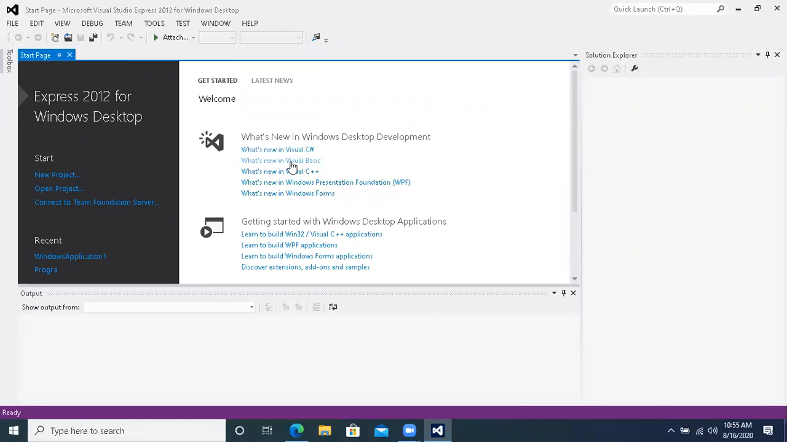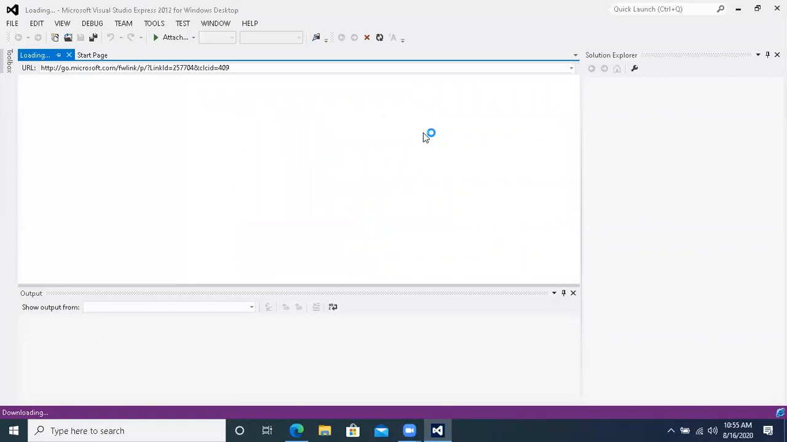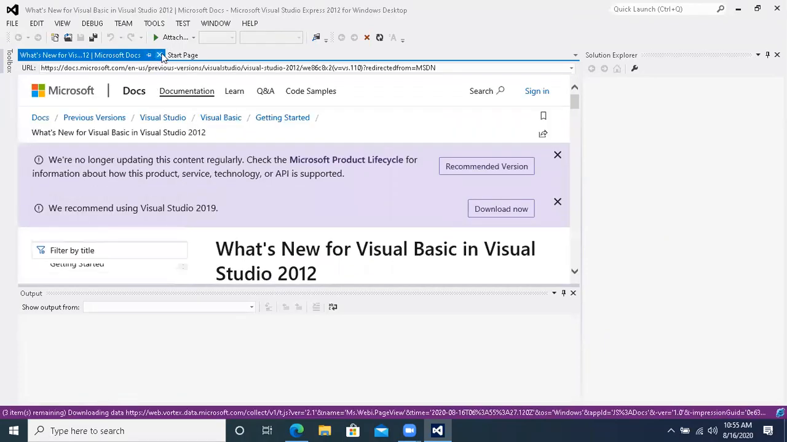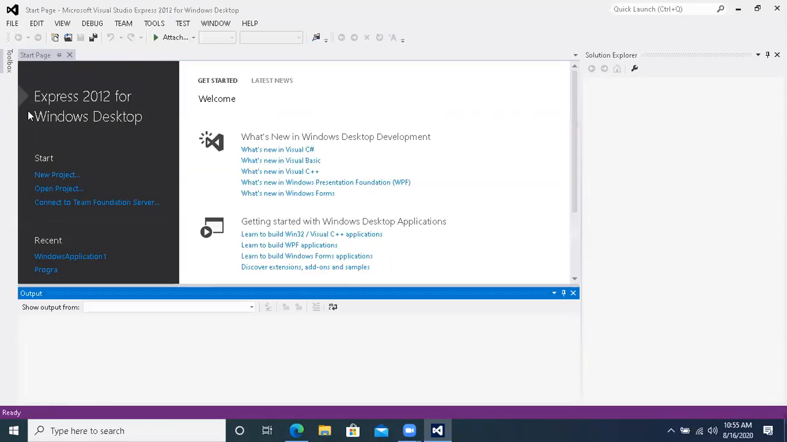As I have told you, you don't need to click on any one of them, because these all are basically links to the net. Close them. Acha, here we can see the new project.